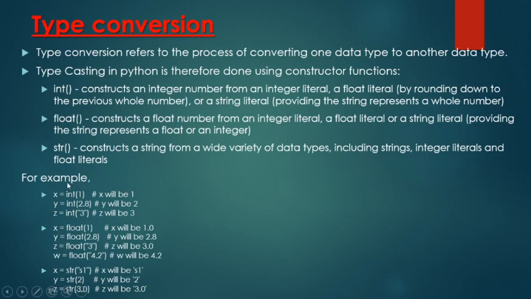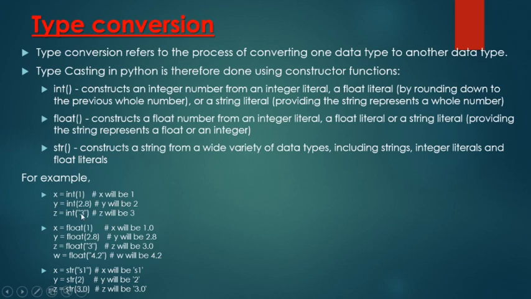Here we have taken one example. If x equals int(1), 1 is already in integer form, so x will be 1. In the second, we have taken 2.8, a float value, so when you pass this float value to the int function, it converts it to an integer, so y will be 2.